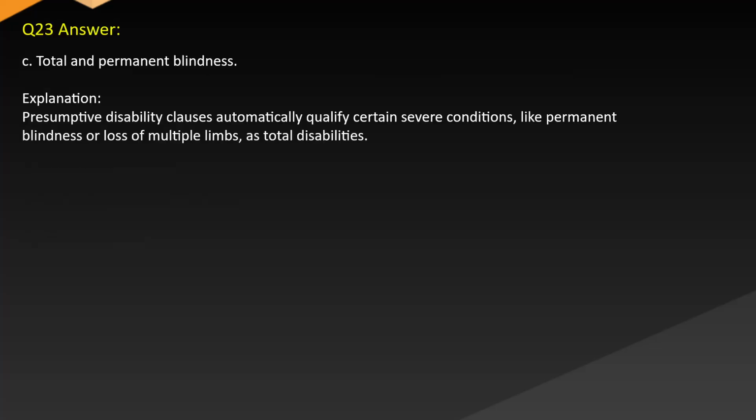Answer: C. Total and permanent blindness. Explanation: presumptive disability clauses automatically qualify certain severe conditions like permanent blindness or loss of multiple limbs as total disabilities.